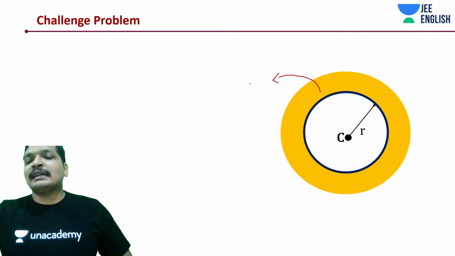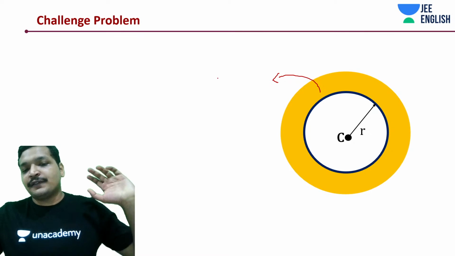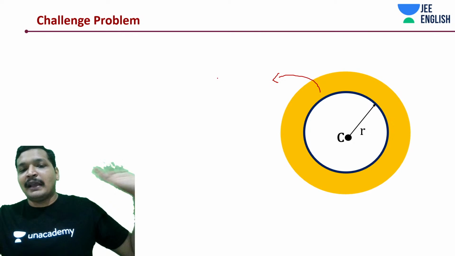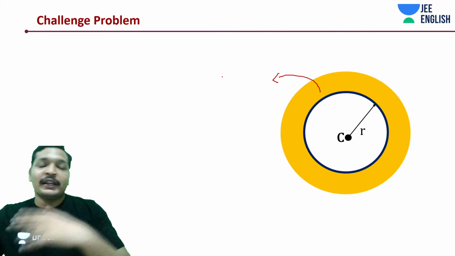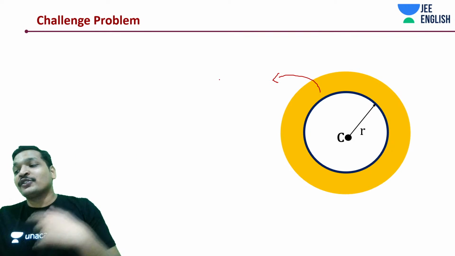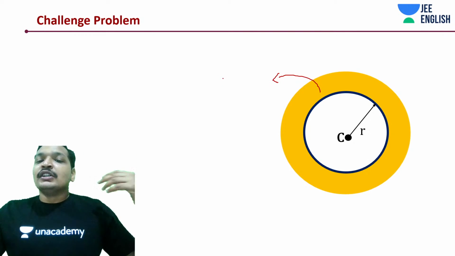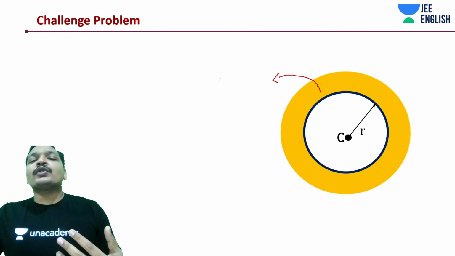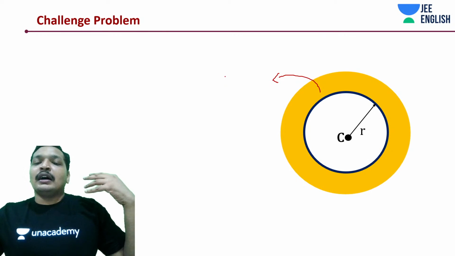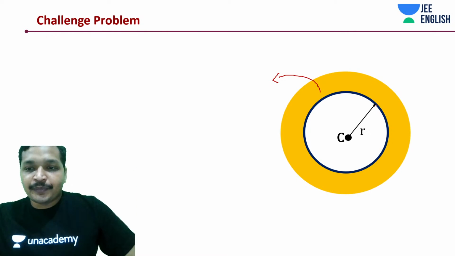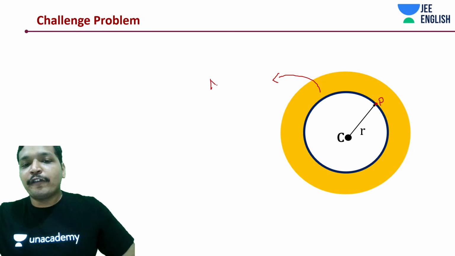Let's say it has some mass. Okay, let's forget whatever the mass is. That is going to be some M minus M dash for now. I say M minus M dash because we are going to assume the inside is going to be M dash. So this outer mass is not going to create any field. No field due to outer mass.